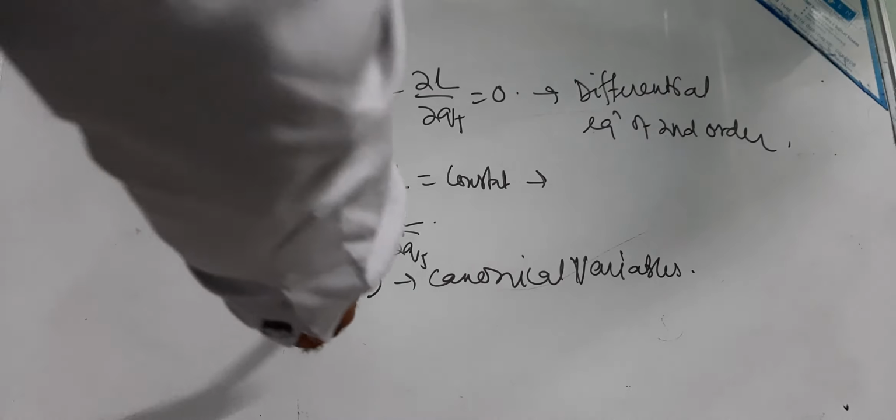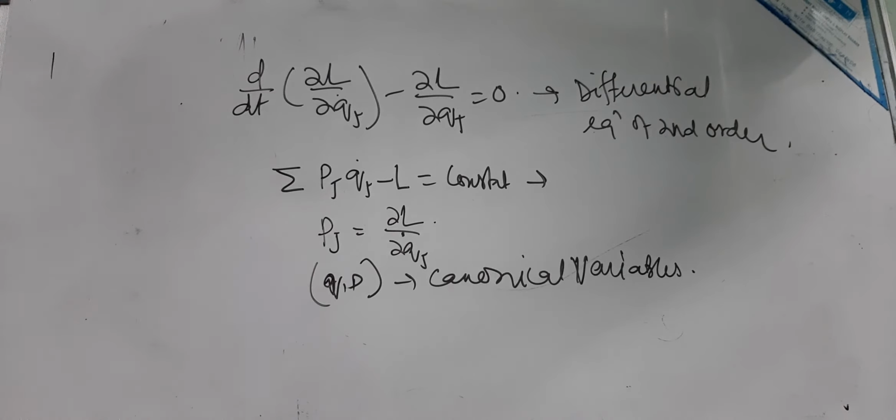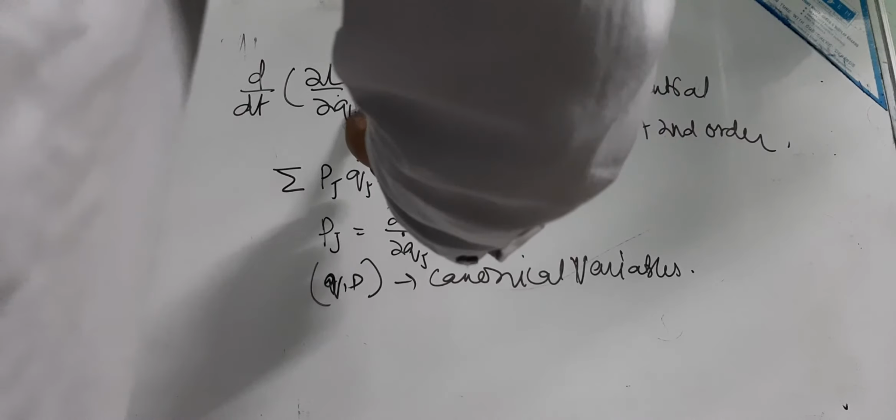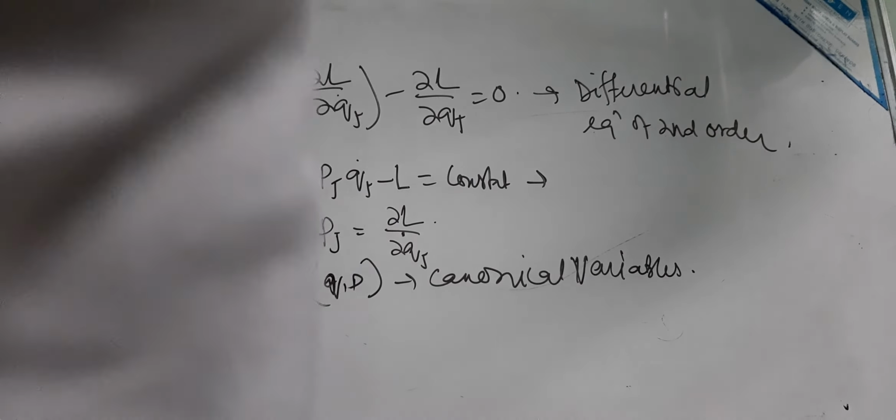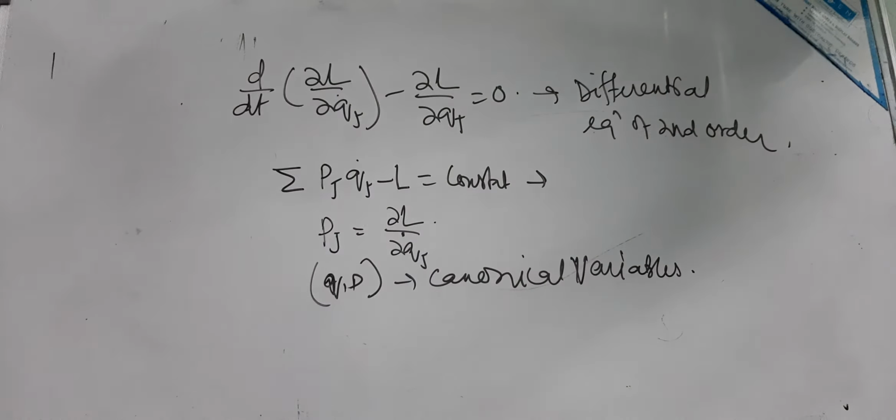So the generalized coordinate and the momentum are the two canonically conjugate variables. In the Lagrangian formulation we get a differential equation of the second order, and in Hamilton's equations we get a differential equation of the first order. That is the difference between these two.